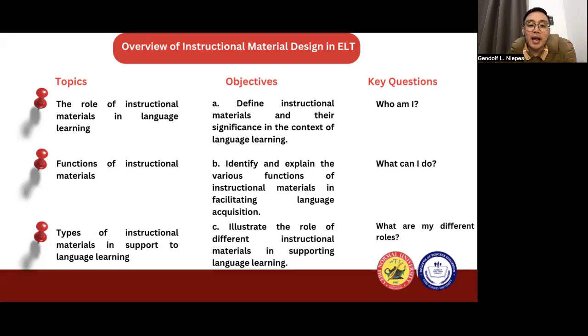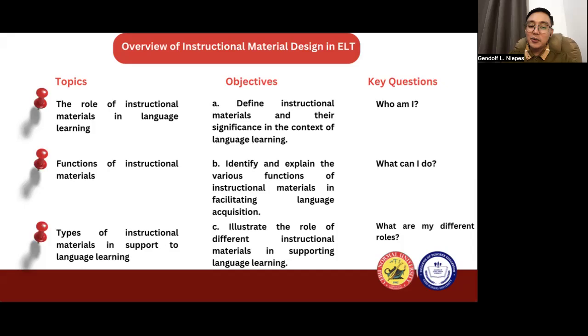On this particular topic, we would like to identify and explain the various functions of instructional materials in facilitating language acquisition. And in this particular objective, we would like to answer the question, what can I do?